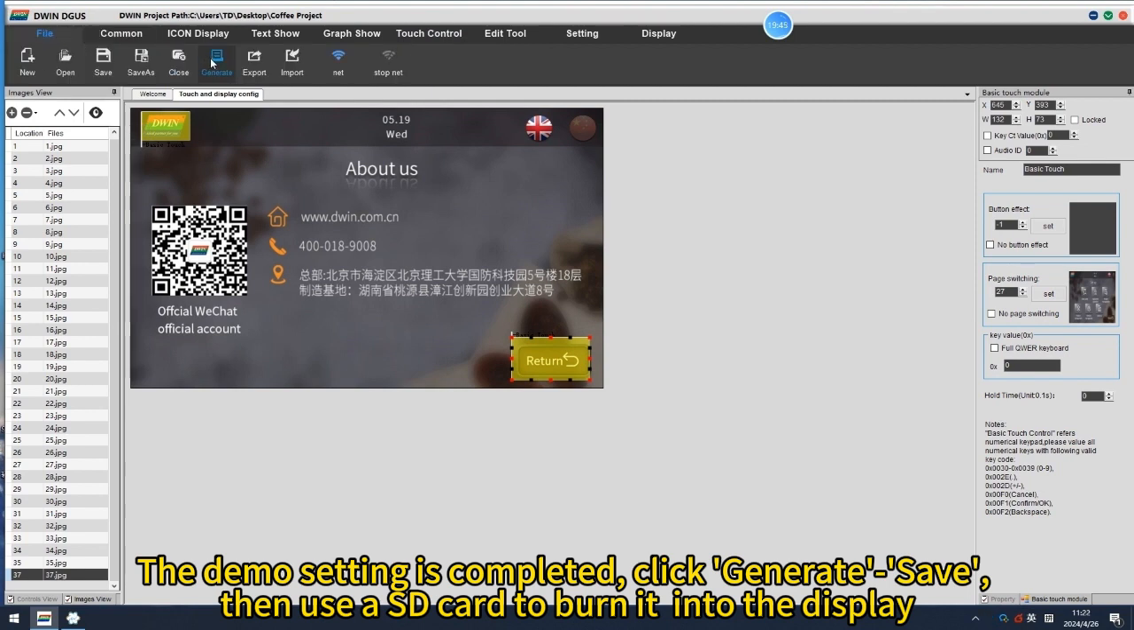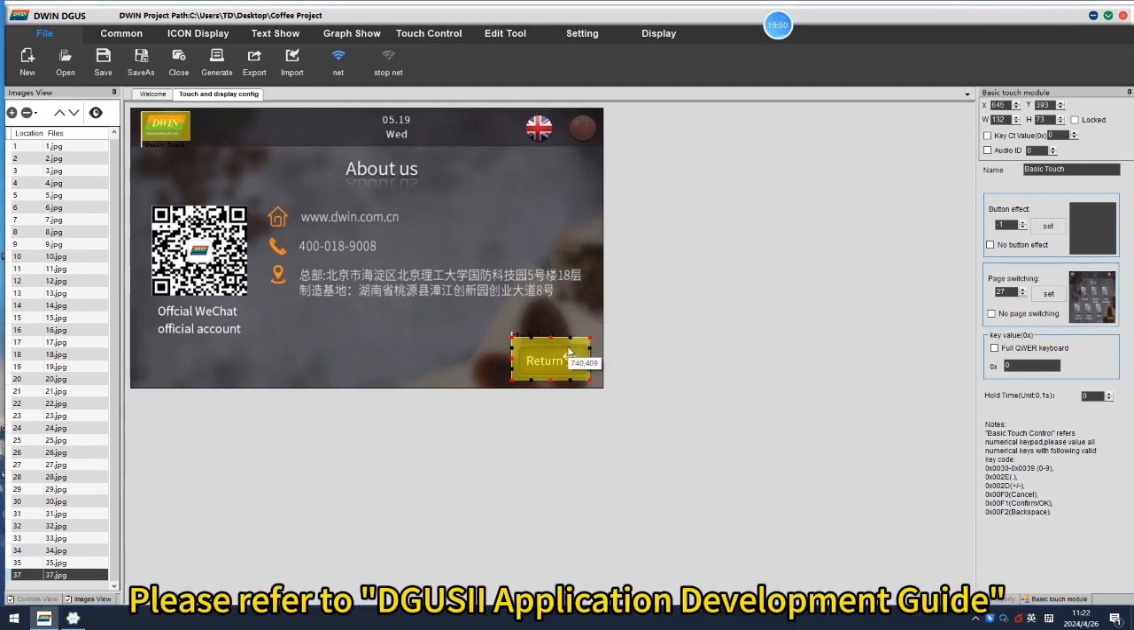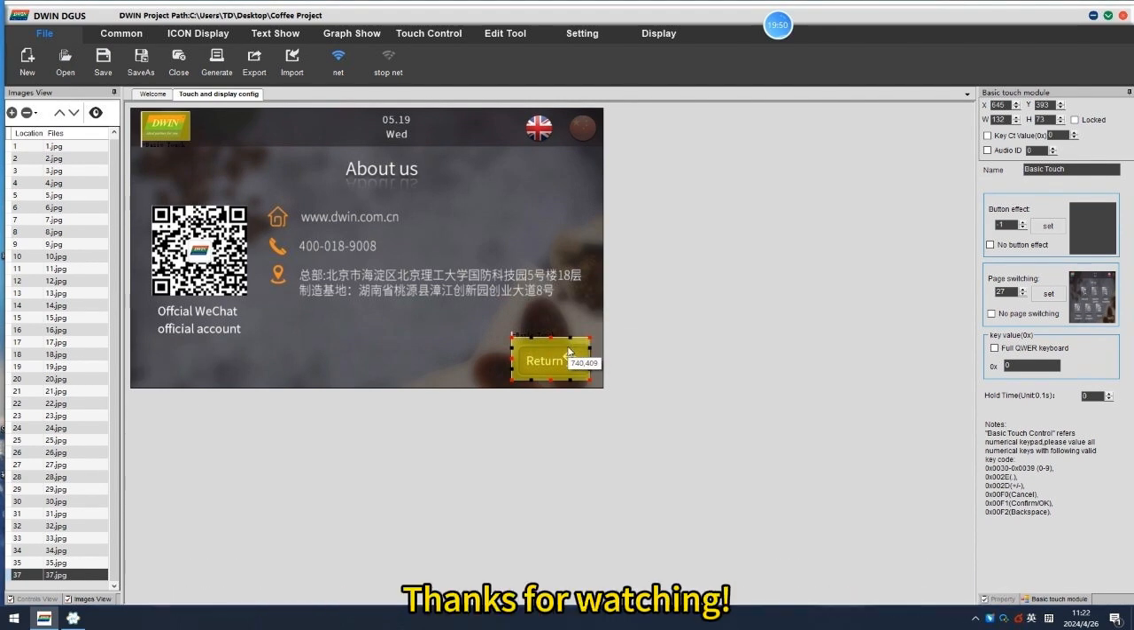Click Generate, Save, then use a SD card to burn it into the display. If you want to know more details, please refer to DWIN 2 Application Development Guide.